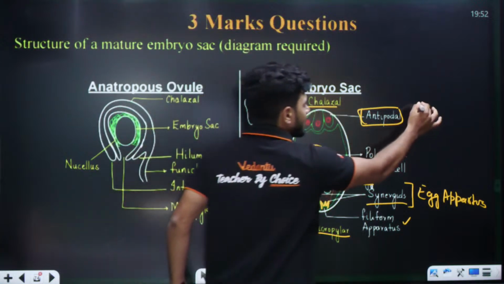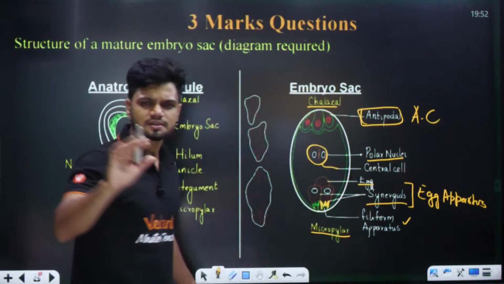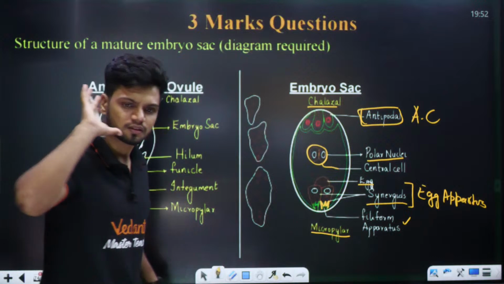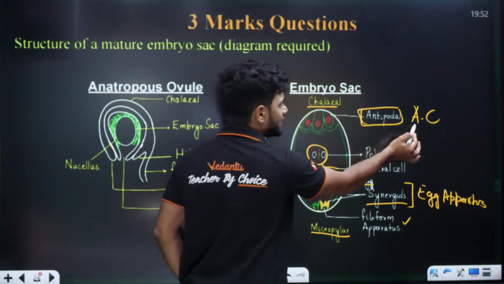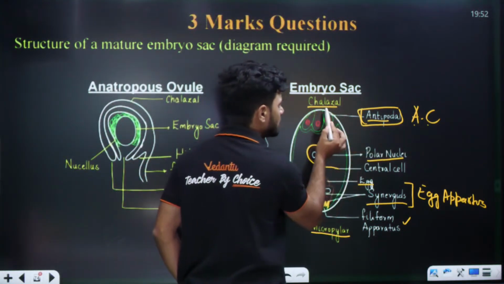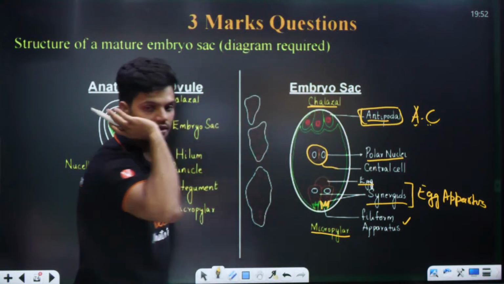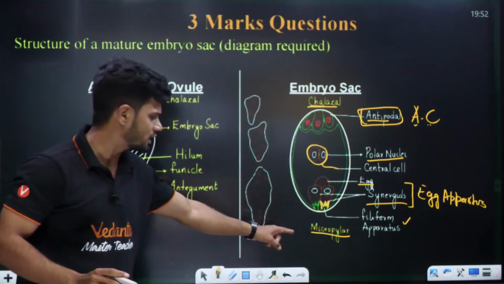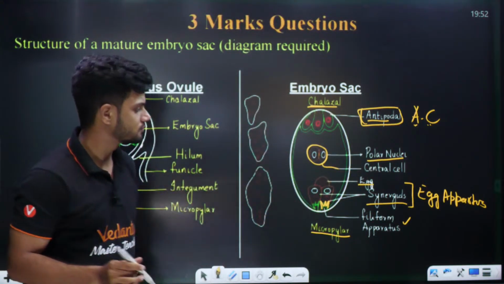How do you remember this? AC, that's it. AC means antipodal chalazal. Other things you can remember on your own, right?